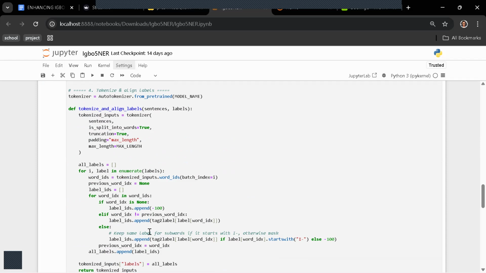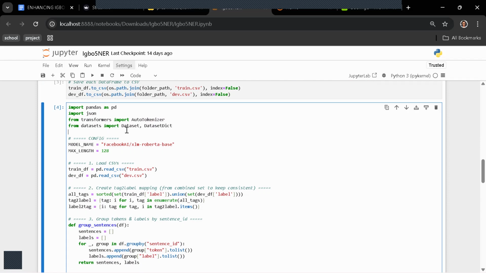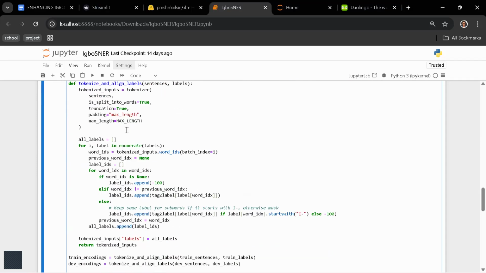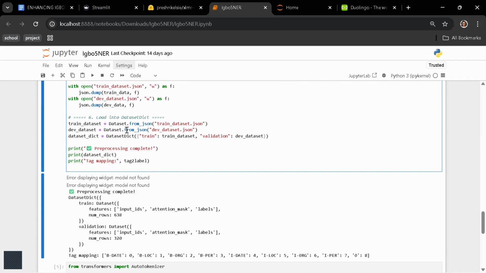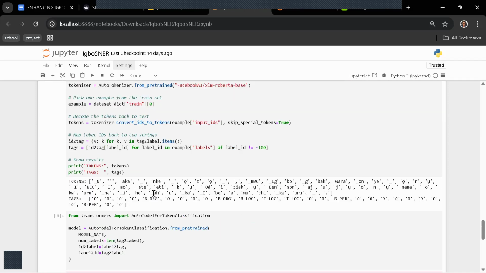In this code we are converting, so this XLM-Roberta base model uses .json files. It just uses JSON, it does not use .csv. So we have to convert it to a .json file. Here we are also showing an example of how a sentence will look like in a JSON file. And this is what we have.